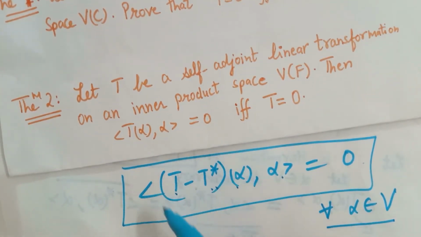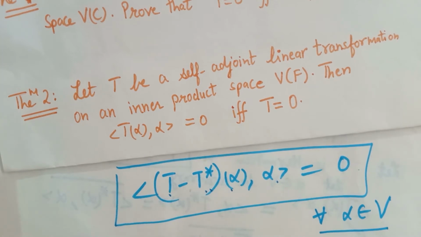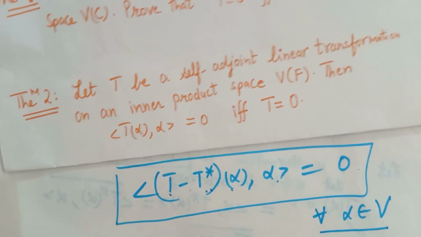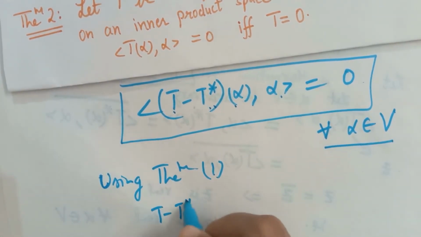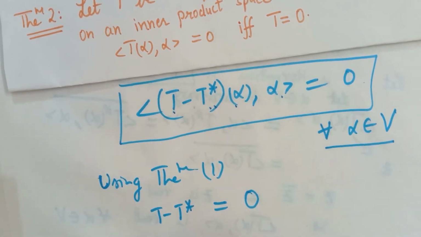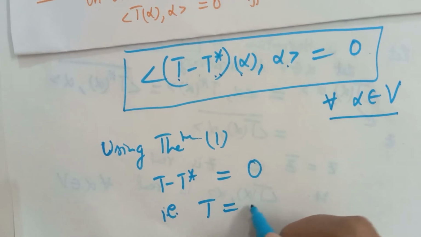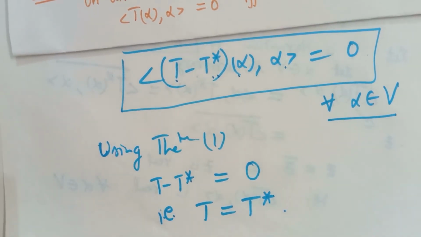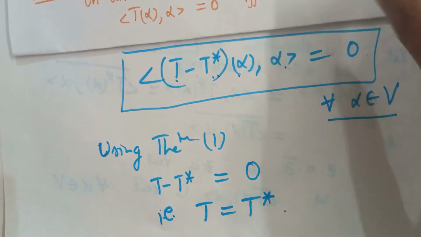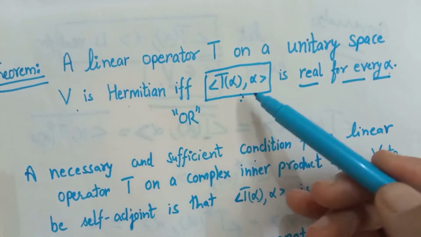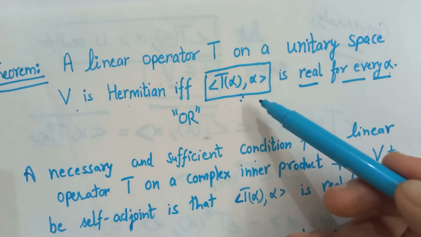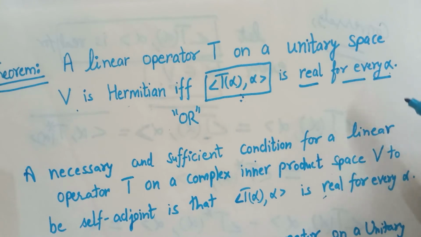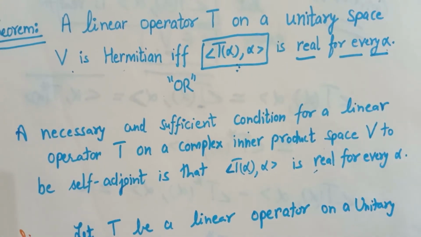So using the theorem, this operator must be 0. So using the theorem first, T minus T star is a 0 operator. That is, T is equal to T star. So we have proved the theorem that T is Hermitian if and only if the inner product of the image of alpha under T with itself is real for every alpha. Okay.